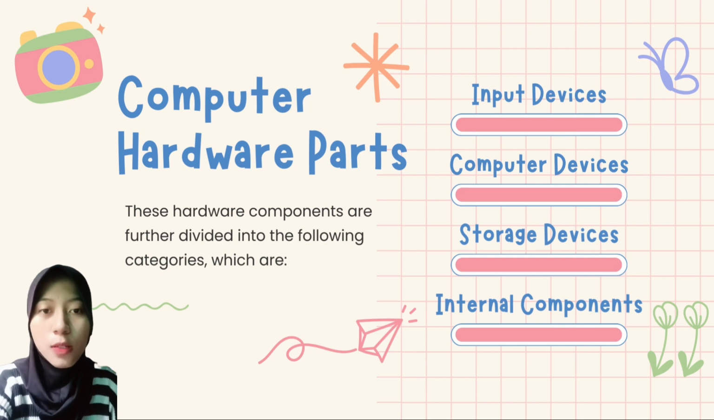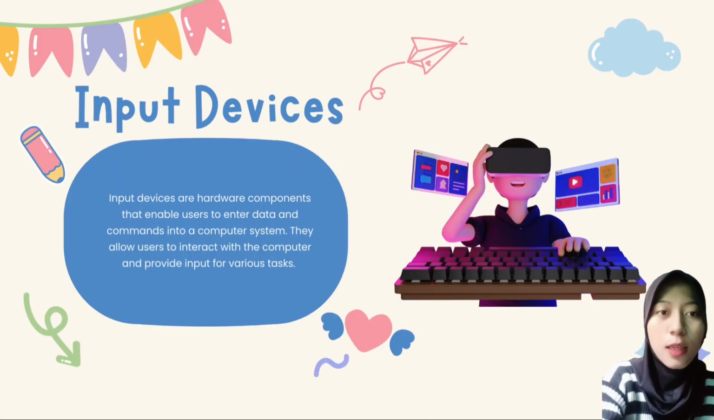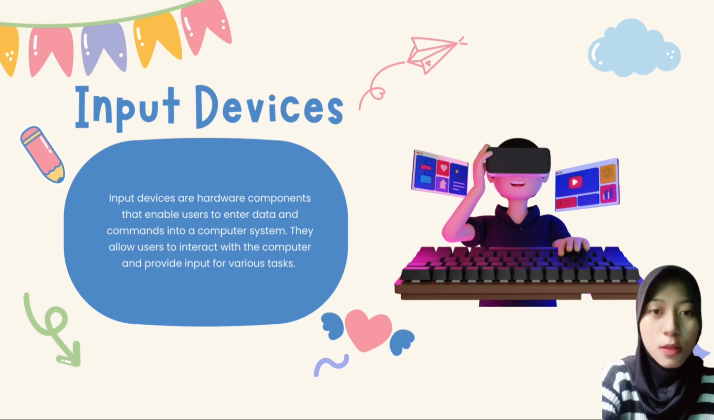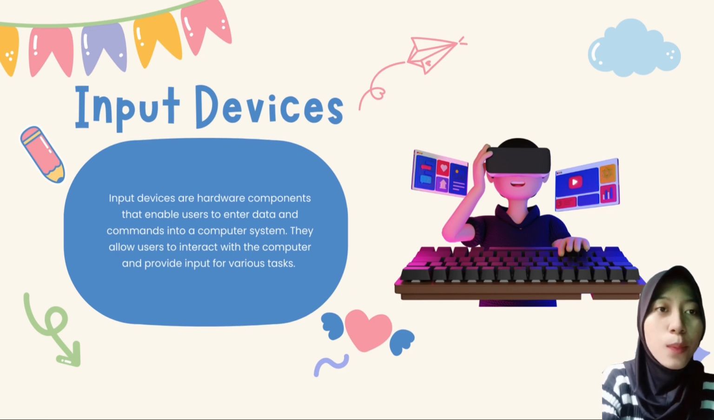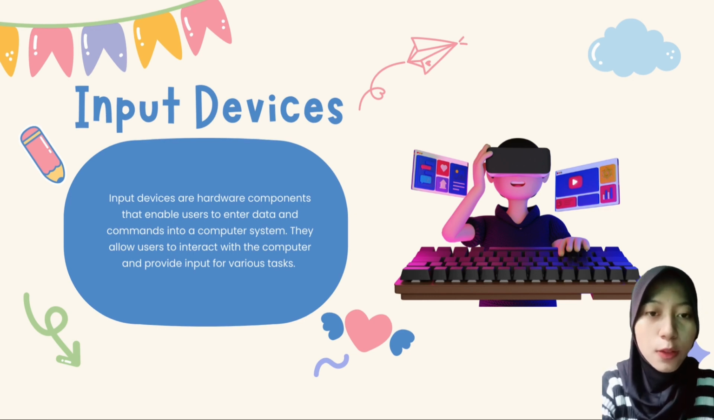These hardware components are further divided into the following categories, which are input device, output device, storage device, and the last is internal components. Input device. Input devices are hardware components that enable users to enter data and commands into a computer system. They allow users to interact with the computer and provide input for various tasks. Examples of input devices are keyboard, mouse, touchpad, touchscreen, and microphone.